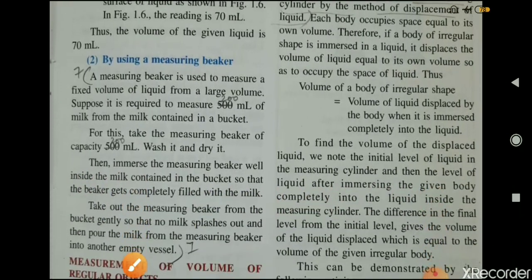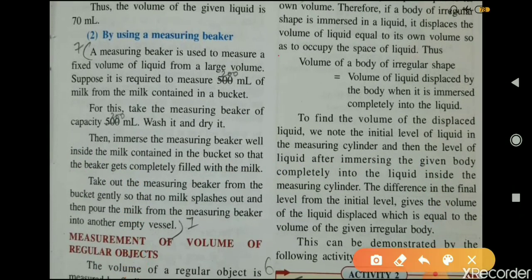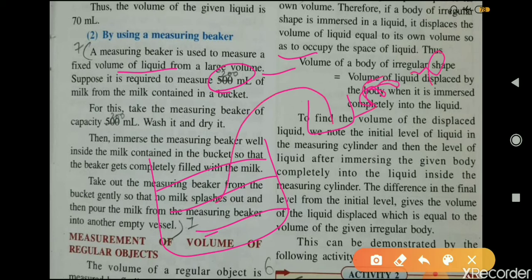Now, a measuring beaker is used to measure a fixed volume of liquid from a large volume. Suppose it is required to measure 500 ml of milk from the milk contained in a bucket. For this, take a measuring beaker that is of 500 ml capacity, and then immerse this beaker completely in this bucket, so that the beaker gets completely filled with milk. Now take out the measuring beaker and pour this milk in another empty vessel. This is how you can measure 500 ml of milk.